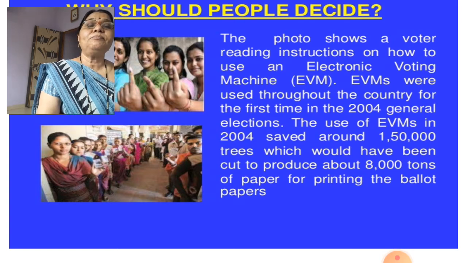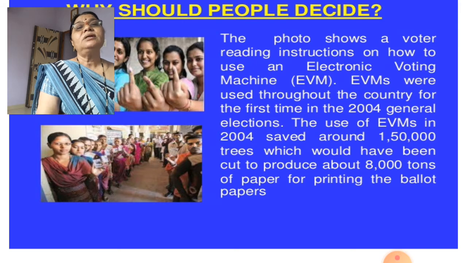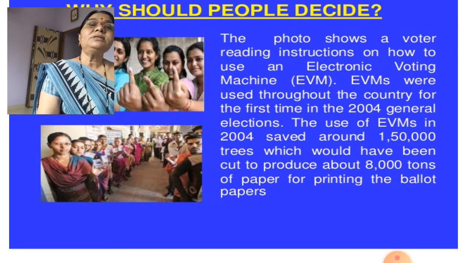And for making such papers, people were cutting down trees. Now when we got freedom, we understood that our forest is our natural resource. It is our natural wealth, and we must preserve it. That's why they stopped cutting down the trees, and then the EVM machine started.